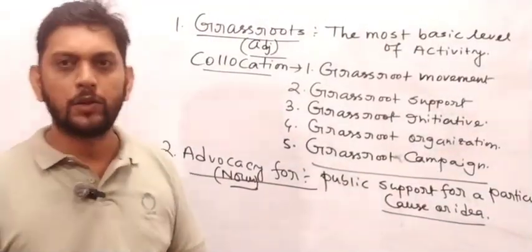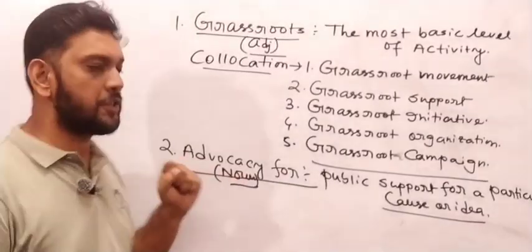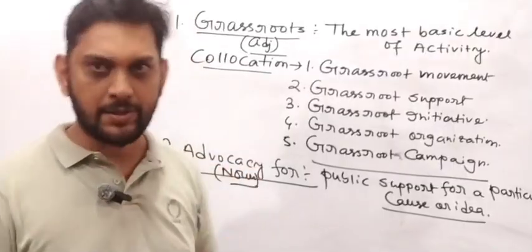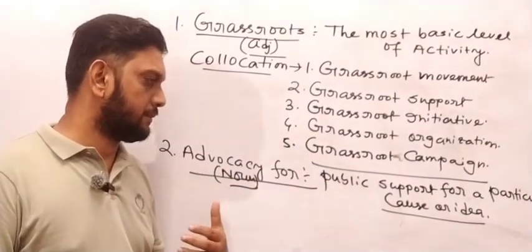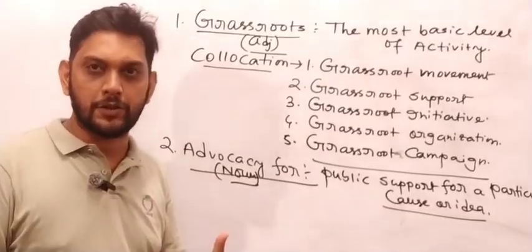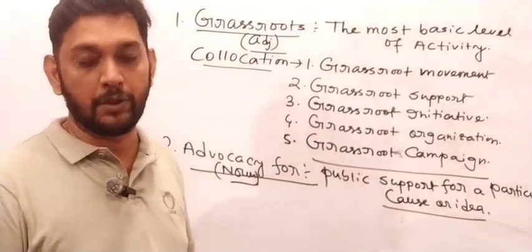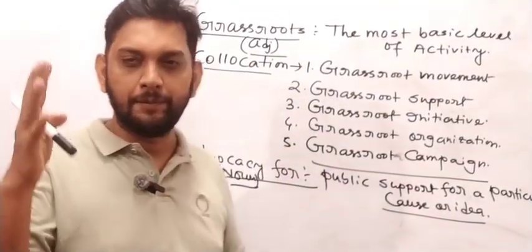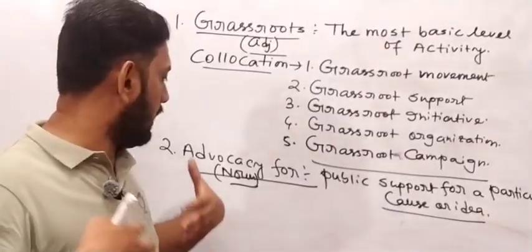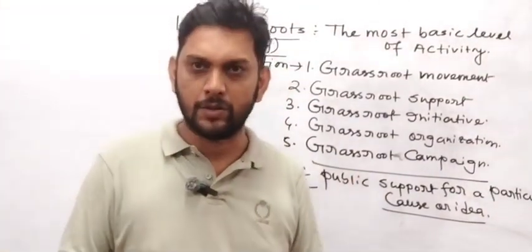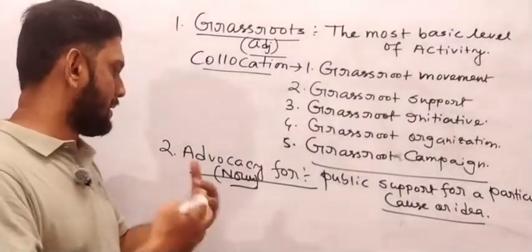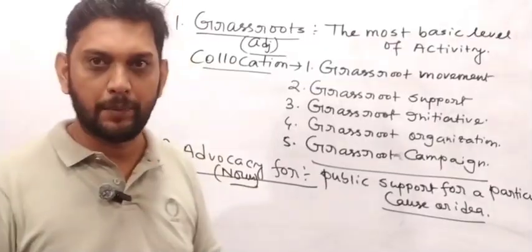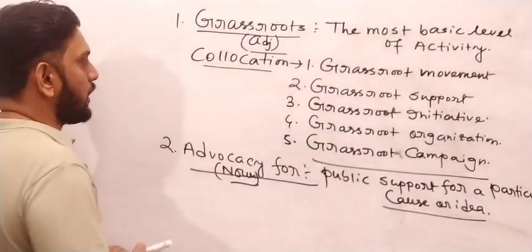Okay, and I can also form sentences using this advocacy for. If I want to make a sentence: Her advocacy for animal rights has gained inspiration for the many young people. Okay, it means that she protested for a long time for animal rights, and her advocacy for animal rights, or you can say women empowerment, has gained inspiration for many young people. Got my point?